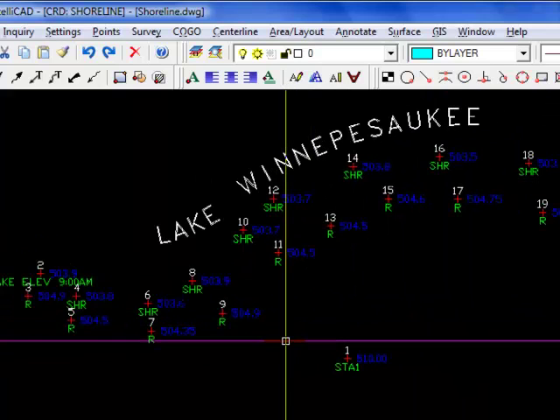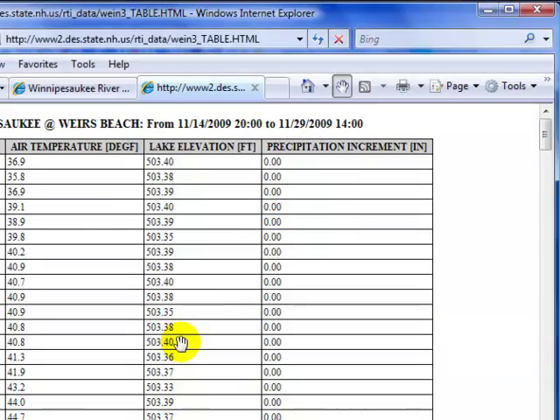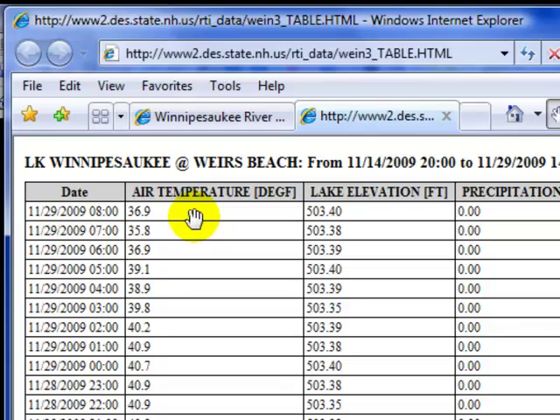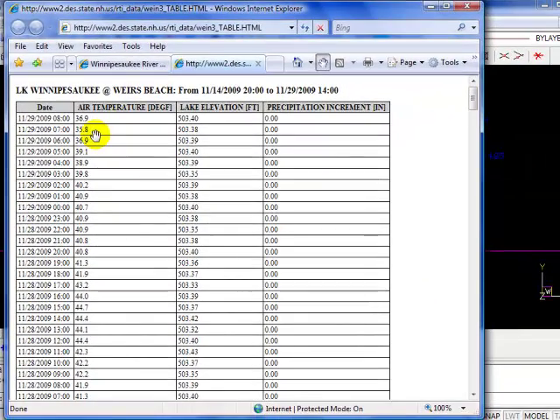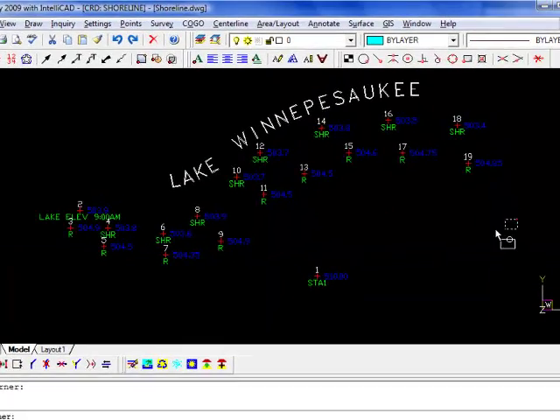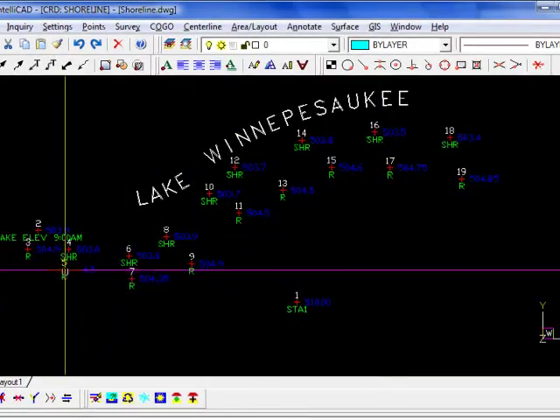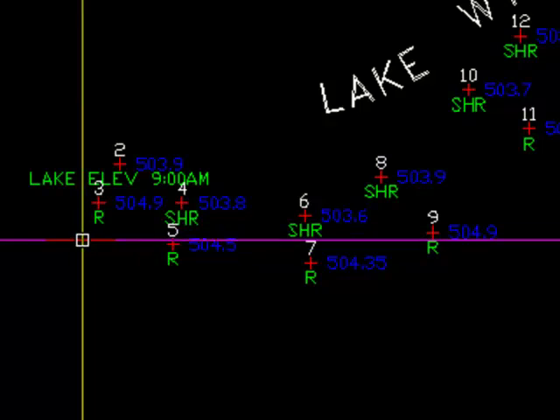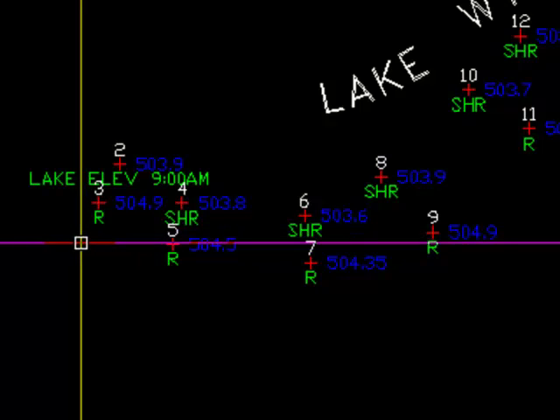Let me take you to that state website just so that you can see. The state actually plots real-time lake elevation by the hour. So even if you didn't know this information when you went into the field, you could easily edit your point data to agree with this information later on. But we're going to assume that I checked it before I went in the field, and I'll be within the hour. So my elevations for these shots is real. And full lake elevation for Lake Winnipesaukee is 504.32.